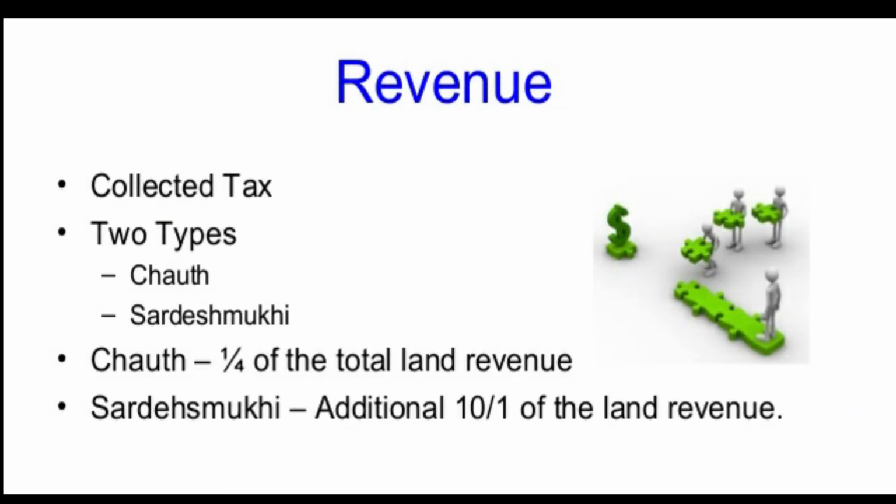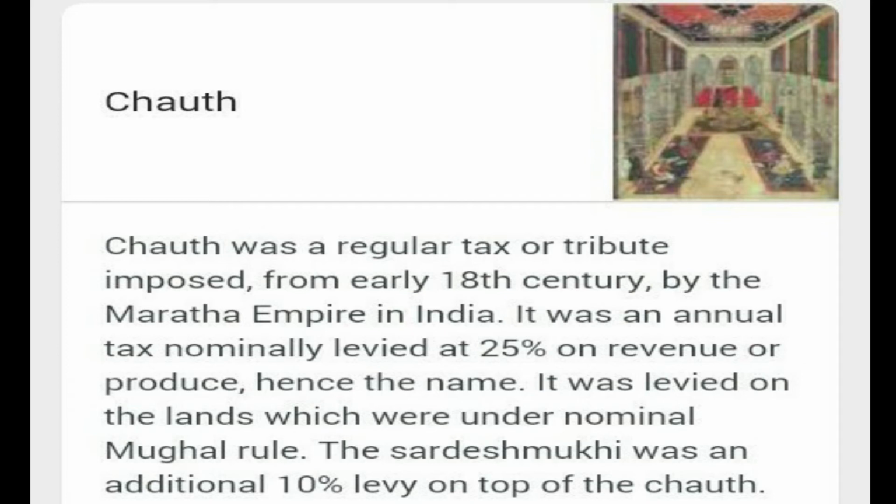Shivaji laid down an excellent revenue system. Land revenue was the main source of income. Shivaji collected two-fifths of the produce as land tax from the territories directly under him. From areas not directly under his control, he collected the following two taxes.